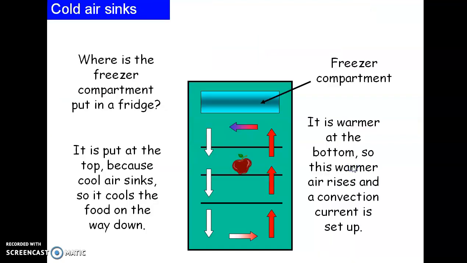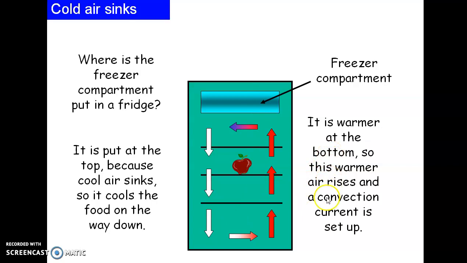Now here is the example of a refrigerator. Where is the freezer compartment put in a fridge? It is on the top. Why is it so? It is put at the top because the cool air sinks. It moves in a downward direction, and so it cools the food on the way down.